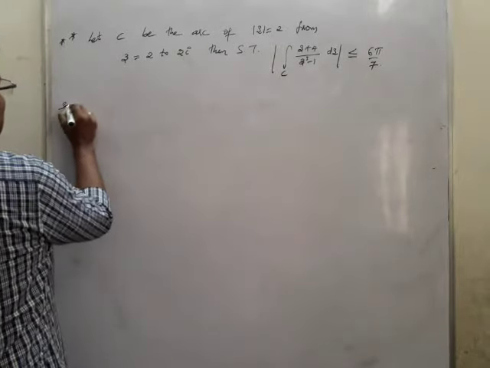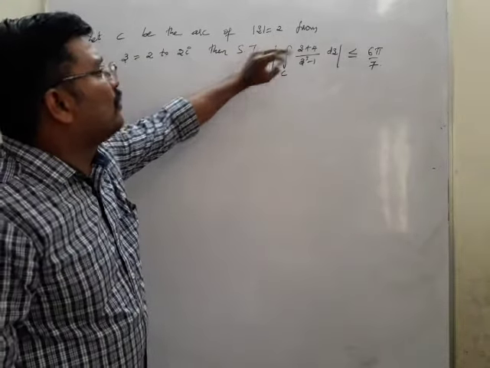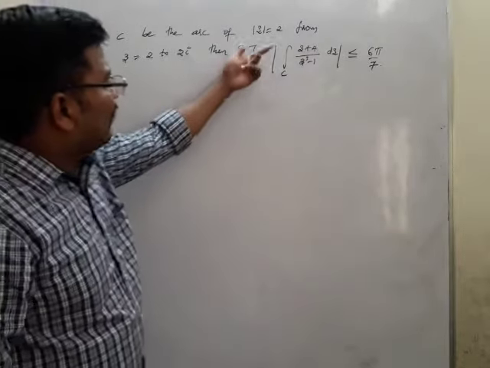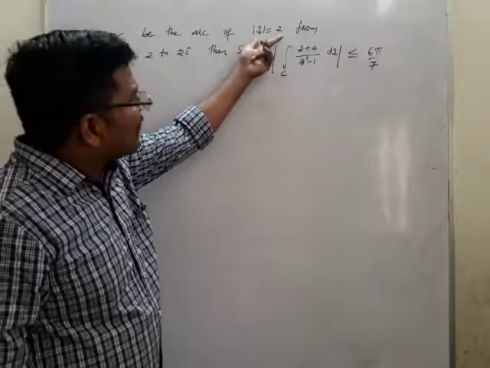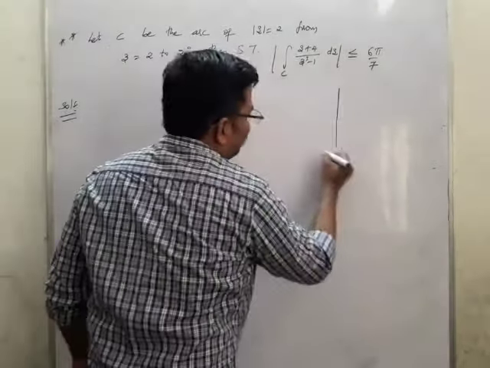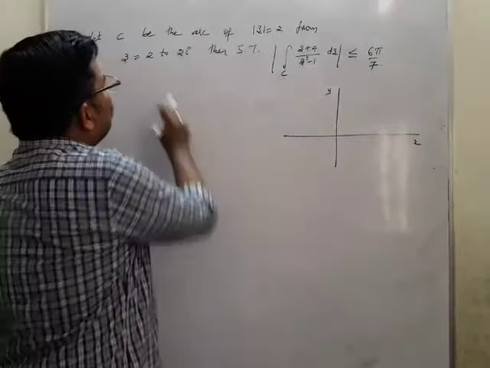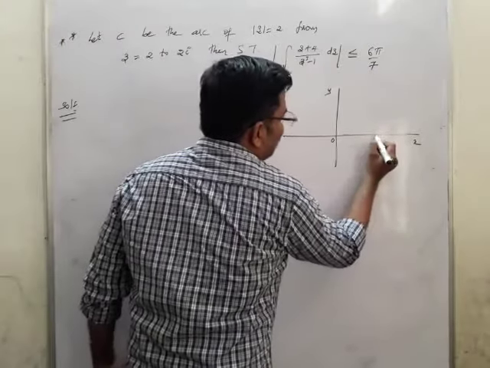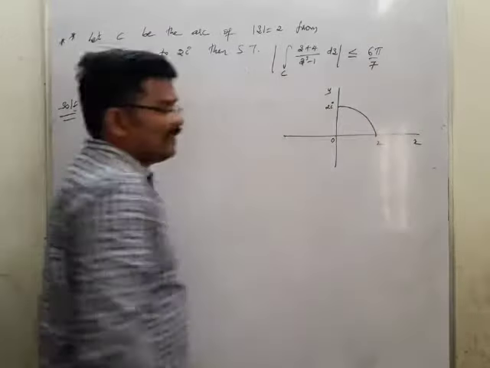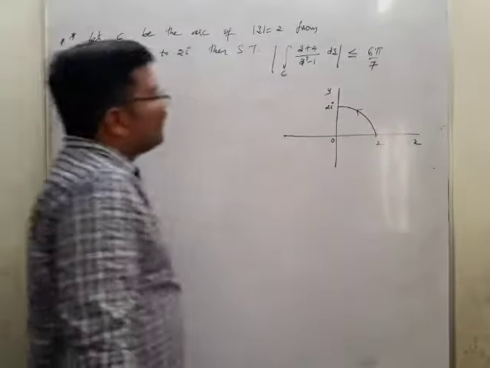So, solution. What is given here is that C is the arc of |z| = 2, and the length of the arc is given from 2 to 2i. So I may draw that from 2 to 2i. Let us suppose this is the x axis and y axis, with the origin here. This is 2, and this is 2i. This is the arc which goes from here to here.